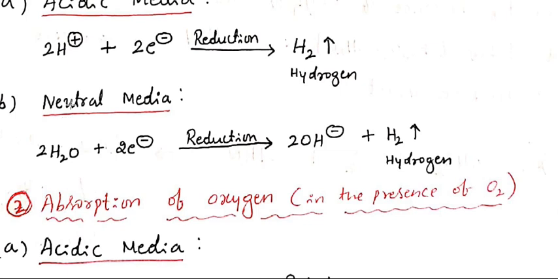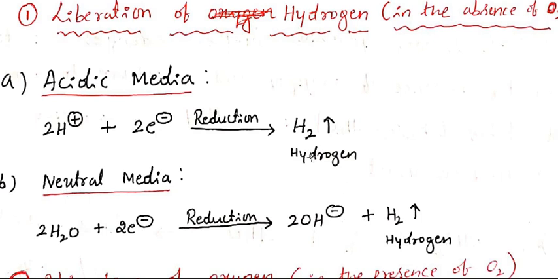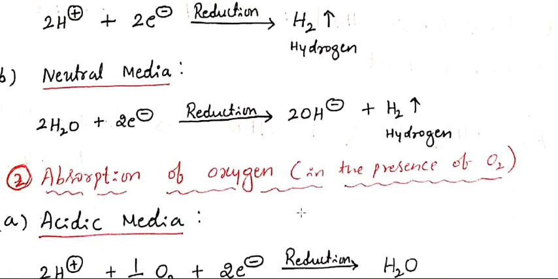The second one is the neutral media. Neutral media means the presence of water, H2O, which receives 2 electrons, again from the anode, and undergoes reduction, which liberates hydrogen along with the liberation of 2 hydroxyl ions. So these are the 2 types of reaction which happen in the liberation of hydrogen, in acidic media and neutral media. That heading is called liberation of hydrogen. This is one thing that happens at the cathodic end.